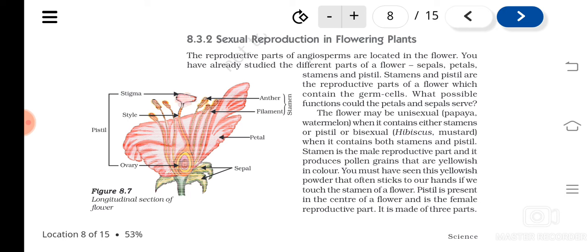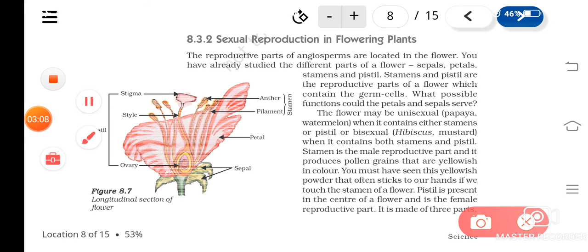Understood? Now, flowers can be unisexual. Unisexual means which contains either stamens or pistil. So what are unisexual flowers? Which contain only the stamens or the pistil. Understood?